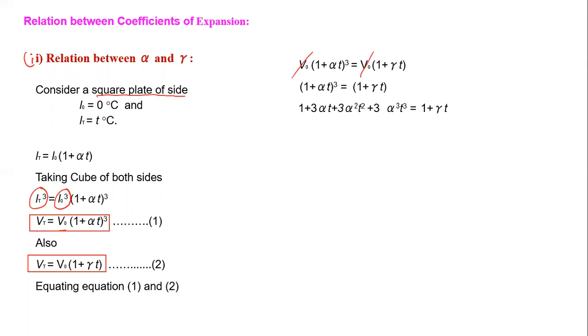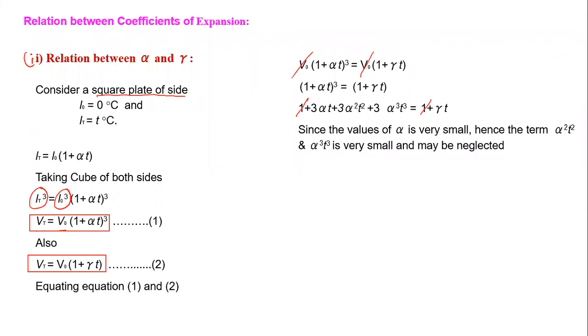Now here taking the cube of this, (1 + αT) cube, we get 1 + 3αT + 3α²T² + α³T³ = 1 + γT. Again, this 1 gets cancelled. Again, alpha is very small. Same logic we have to use. Alpha is very small, so we have to neglect this α²T² term and this cube term. If we neglect the cube term and the square term, then we get only this term equal to γT. So we get here 3αT = γT. Again, we can cancel T from both the sides.